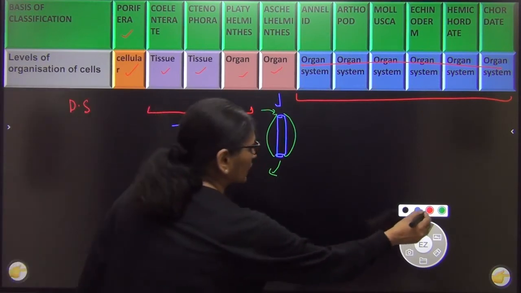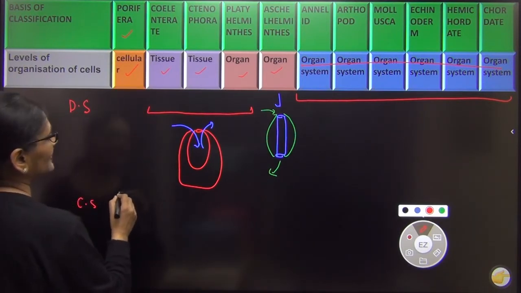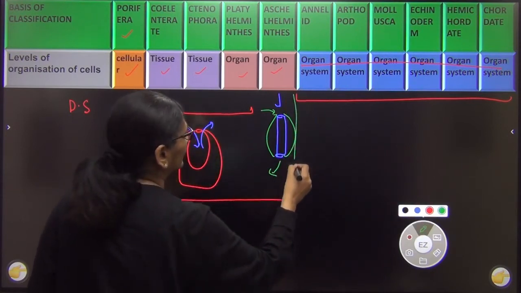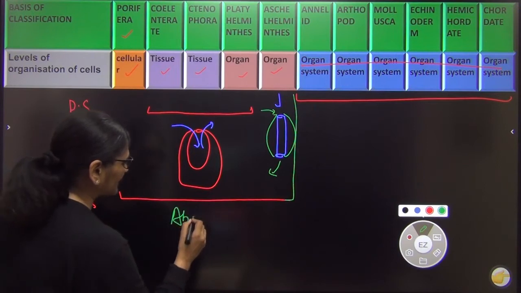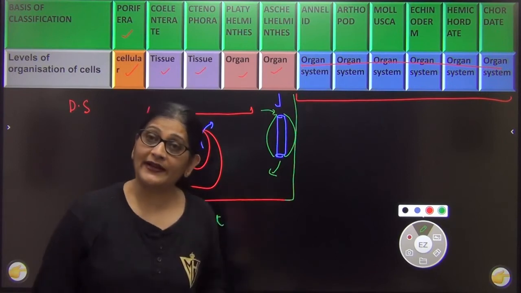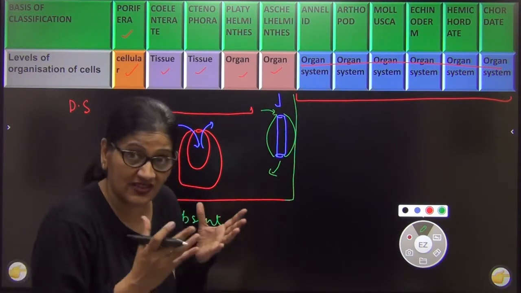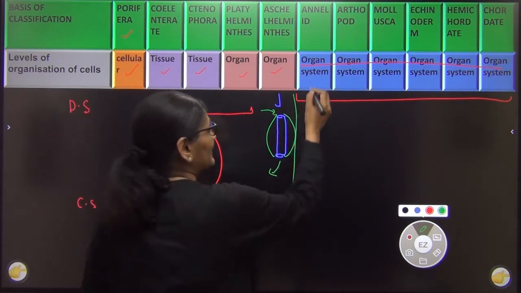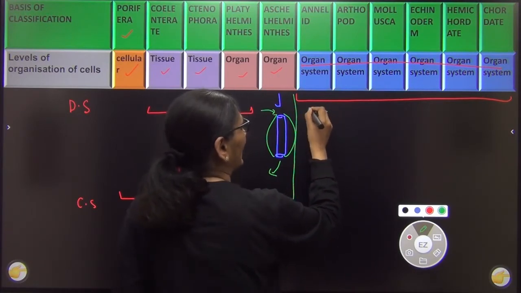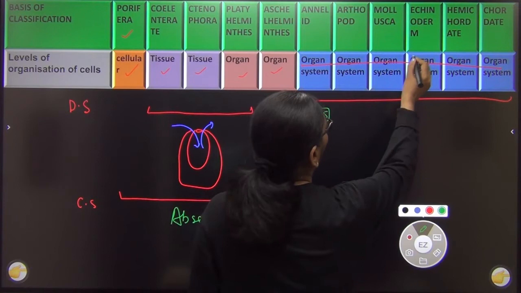Now coming to the circulatory system. Till here the circulatory system is absent, till the aschelminths. Where did it first appear? In annelids. You know that a closed circulatory system is more advanced because the blood goes through closed channels, but it is still a surprise that annelids had a closed circulatory system despite being the first where a circulatory system was found, and then in these it was open.